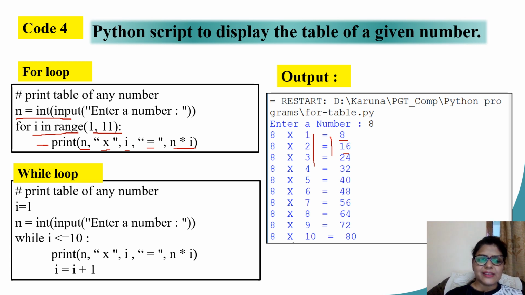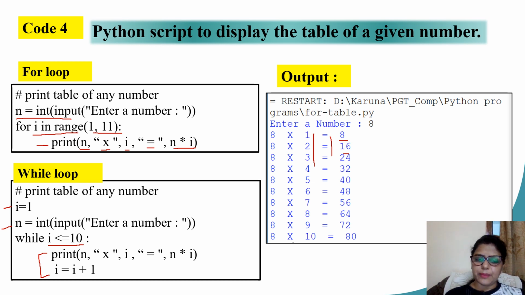Let us understand the same thing using while loop. I take my variable I initially at 1. I take the user input for number into the n. I use the while loop. While is my keyword. While I less than equal to 10. This is my expression. Starting at 1, yes, it is less than 10. So it comes into the execution of these loop body statements. We call them loop body statements or body of the loop, right?